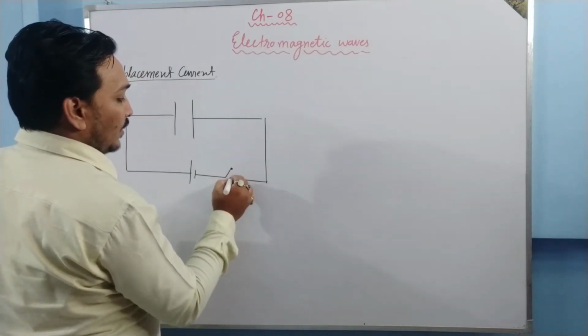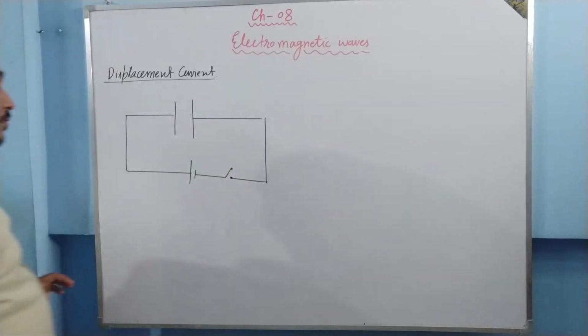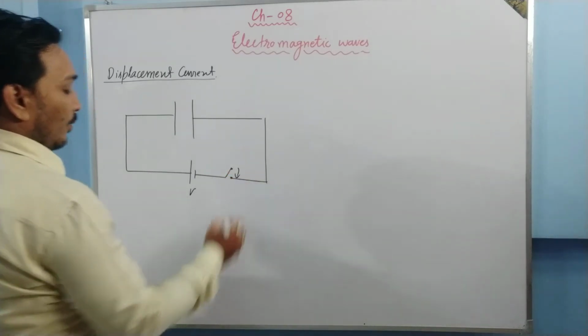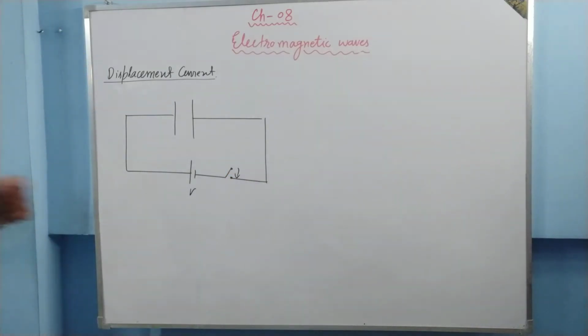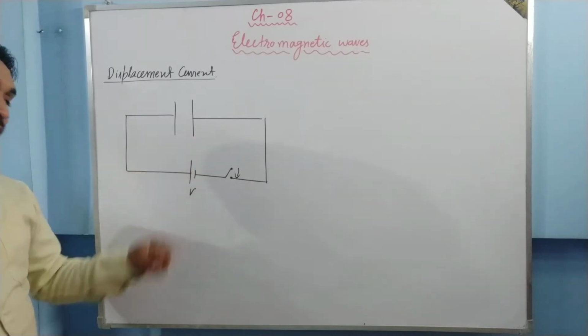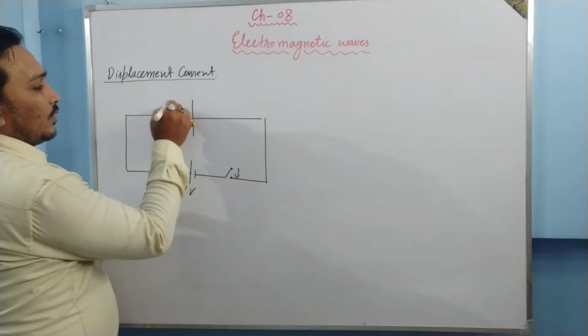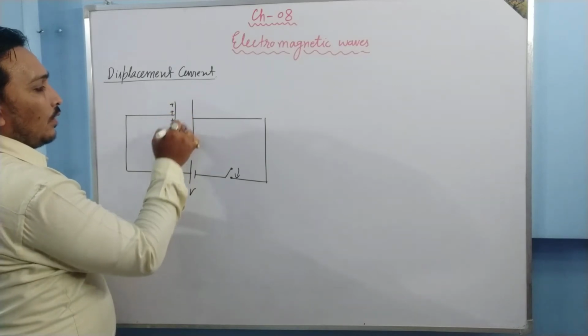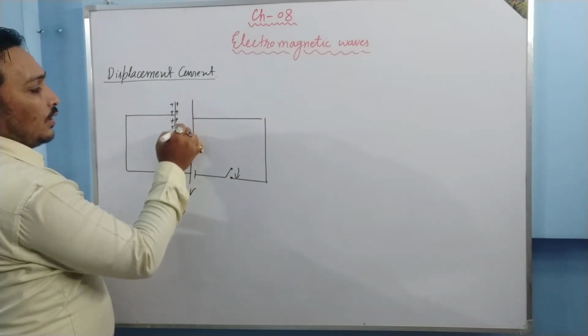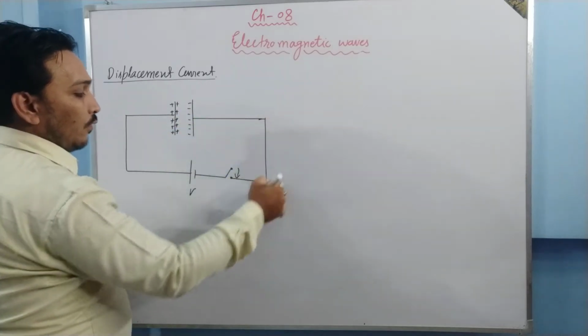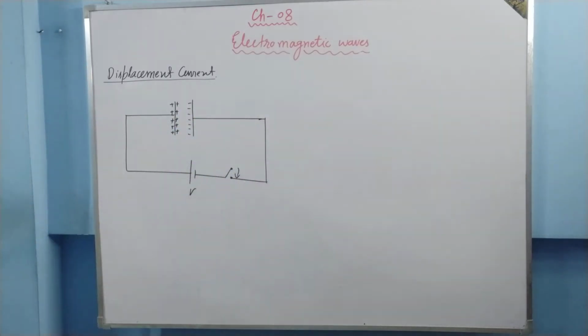If this key is off, the capacitor is discharged, and let the voltage of the source be V. If we switch on the circuit, then what happens? This capacitor gets charged from the source. Charge starts flowing. This plate of the capacitor starts becoming positive, this plate starts becoming negative, and the positive charge will flow to the negative terminal of the battery.